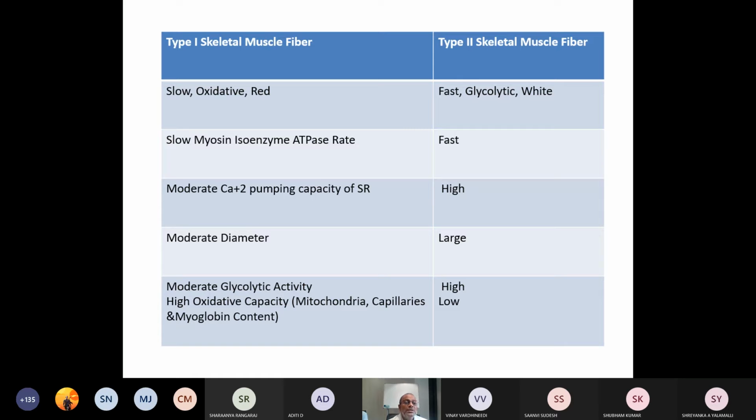Oxidative capacity is high in skeletal muscle fiber type 1, whereas in type 2 it is low. I had already mentioned this: oxidative capacity is high in type 1 skeletal muscle fibers because of plenty of mitochondria, plenty of capillaries, plenty of myoglobin. Understood? In case of type 1.